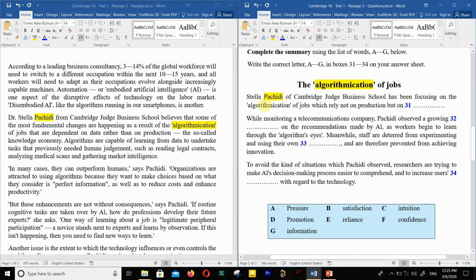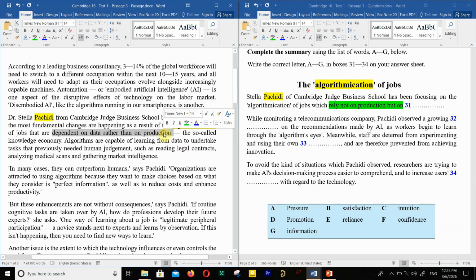Now let's just read the sentence. Stella Pashidi of Cambridge Business School has been focusing on the algorithmication of jobs which rely not on production but on what? Rely on what? So here it says that she believes that some of the most fundamental changes are happening as a result of the algorithmication of jobs that are dependent on data rather than on production.